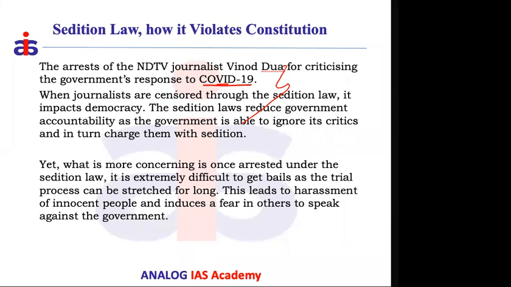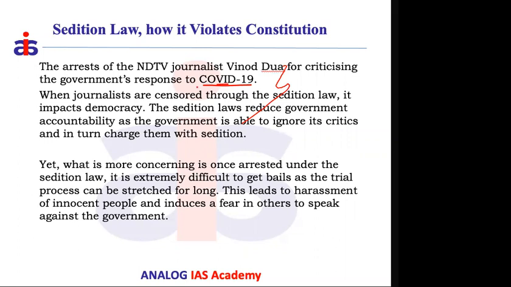And here you can see journalists, and even in the previous case also, the Andhra Pradesh government booked media houses under the sedition law. And this you can see is the extreme form. Individuals maybe can be booked, but the freedom of the press and media is also a fundamental right. And media is always mentioned as the fourth organ of the state. So why is it called the fourth organ of the state?